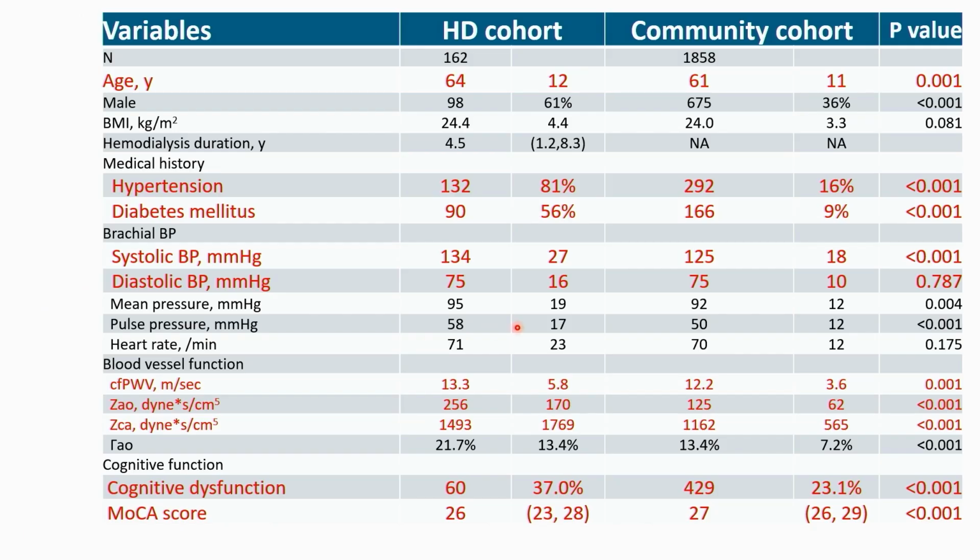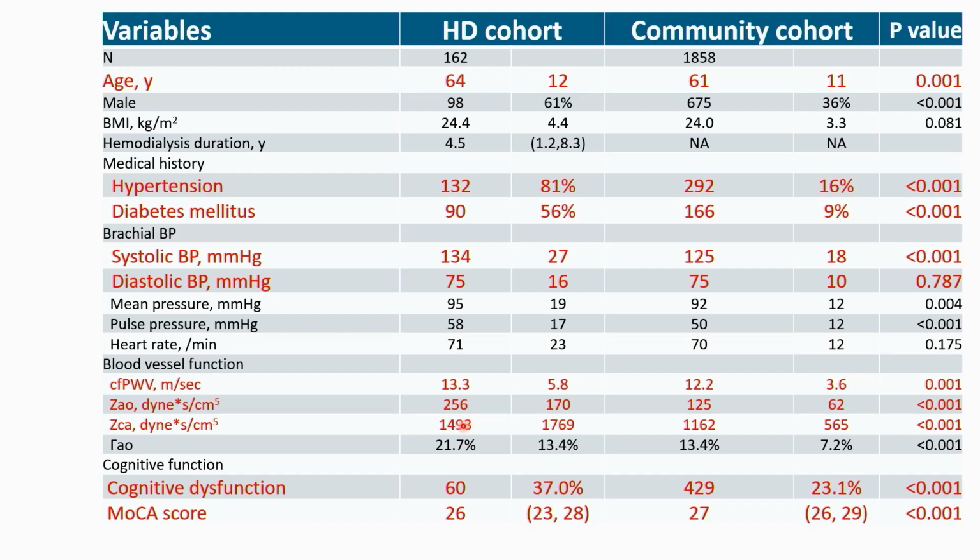So in the second study, we invited around 160 HD subjects into the cohort, and compared to the community cohort, as you can see, the HD subjects are more elderly, with a higher proportion of hypertension and diabetes, high blood pressure, and increased stiffness as measured by carotid femoral pulse wave velocity.